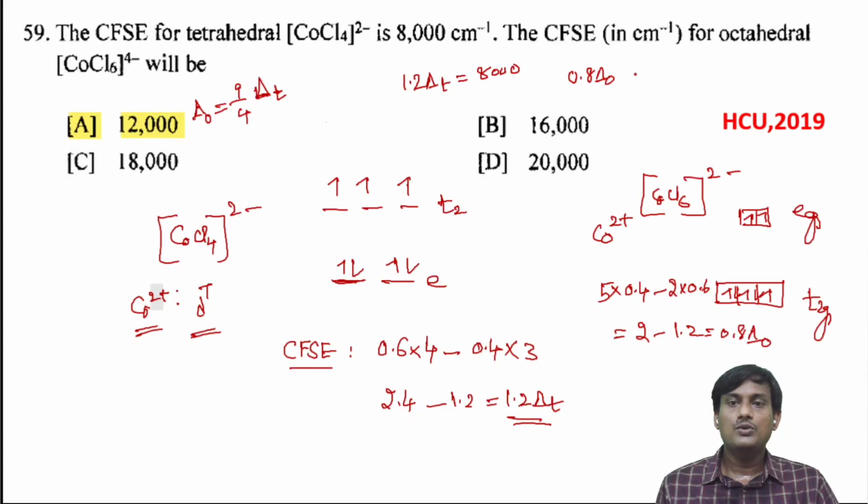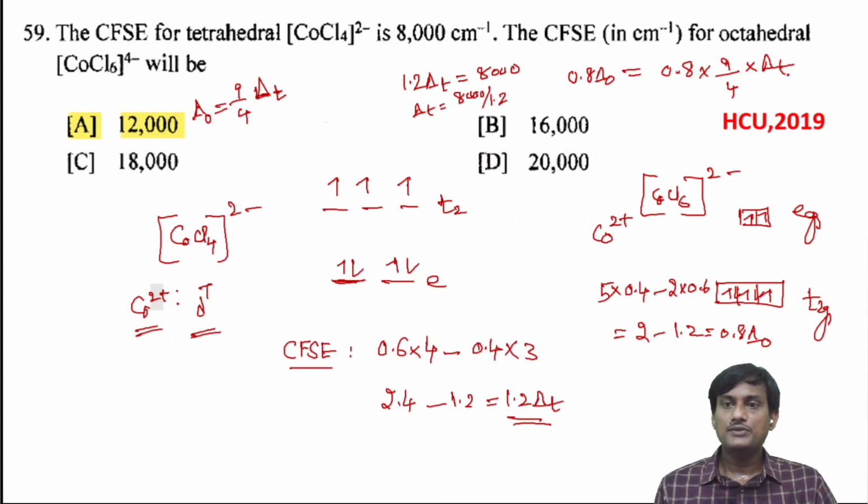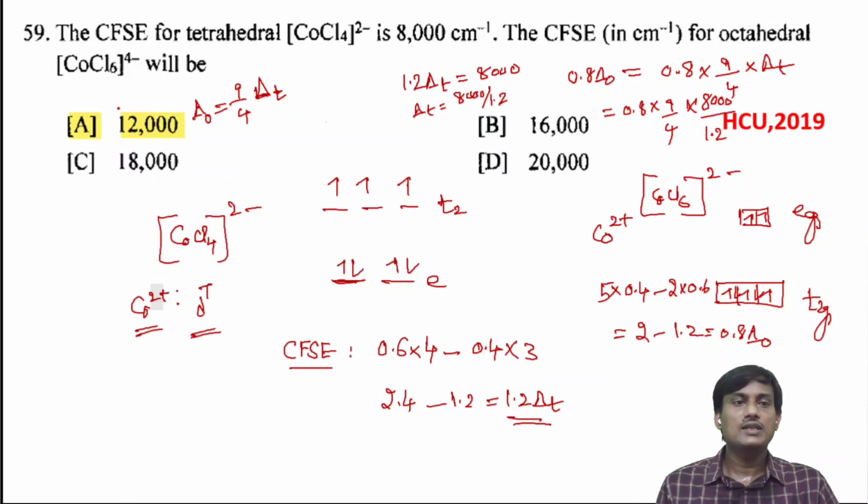It can be written as 0.8 into 9 by 4 into delta T. In place of delta T, you can write 8000 divided by 1.2. Upon simplification, you will get 1200 centimeter inverse.